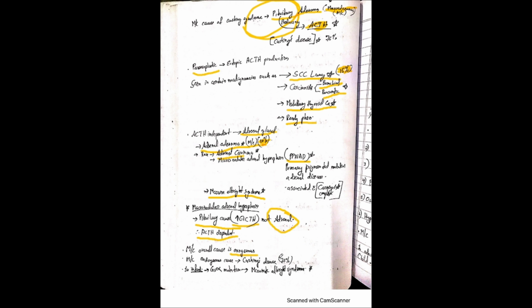which is about 75%. So in infants, there will be a mutation in the GS alpha, and that results in McCune-Albright syndrome. As I have told you, it is an ACTH independent adrenal adenoma, rarely adrenal carcinoma, and McCune-Albright syndrome. These are based on the adrenal glands.